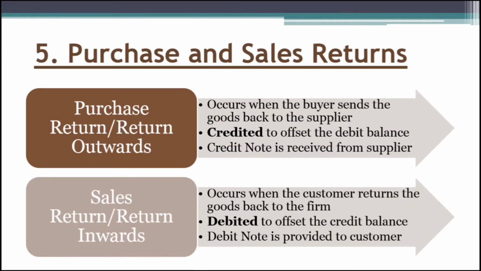Next is the concept of purchase and sales return. Sometimes goods may not meet up to the requirement of the customer, so we may return them to the supplier. In this case, purchase return is an example which occurs when the buyer sends goods back to the suppliers. In this case, we credit the purchase return account to offset the debit purchase balance, and also a credit note is received from the supplier, which indicates that the supplier has credited us in his books of accounts.